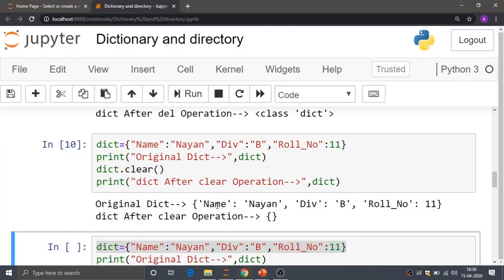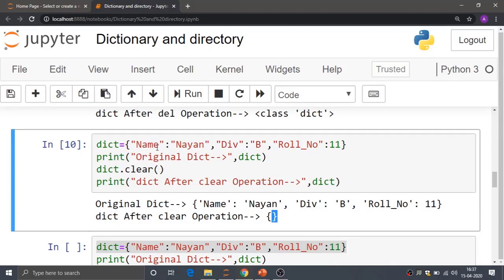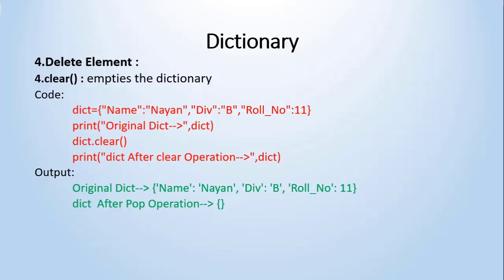The original dictionary contained 3 elements, and after the clear operation it has removed all the elements from the dictionary, and my dictionary is empty. Whatever methods are there are self-explanatory, so there is no extra need for explanation.